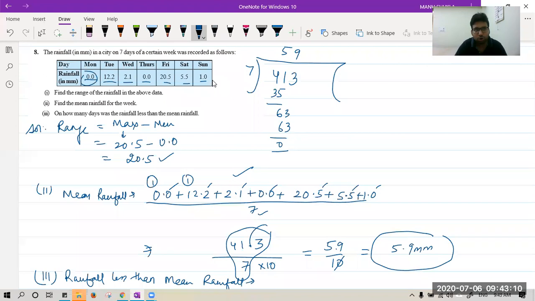On this date it is 0.0. Obviously, it is less than 5.9. So on Monday, we can say it is less. On Tuesday, it is 12.2. It is more than the mean rainfall. It will not come in the answer. On Wednesday, it is 2.1, less than 5.9. Then we have Thursday also, 0.0, will come. Friday will not come. Saturday will come. And Sunday will come. So there are 5 days when the rainfall was less than the mean. Okay, I hope all of you got this. We had 5 days in which the rain was less than the mean rainfall.